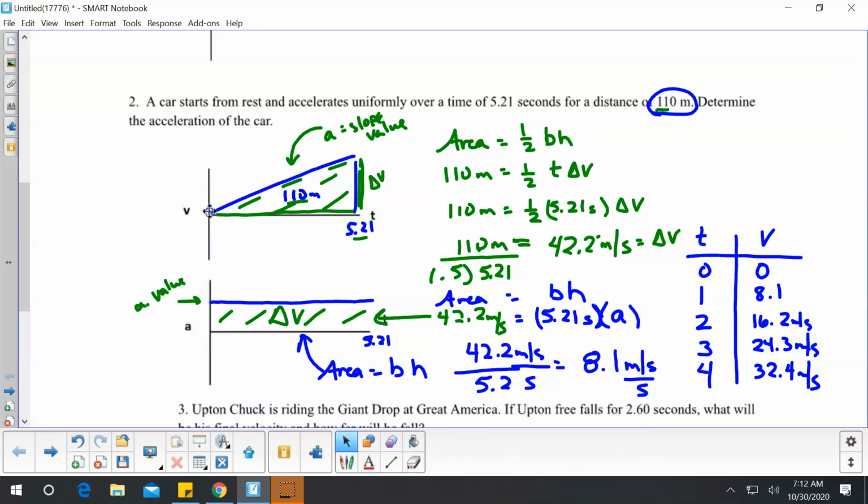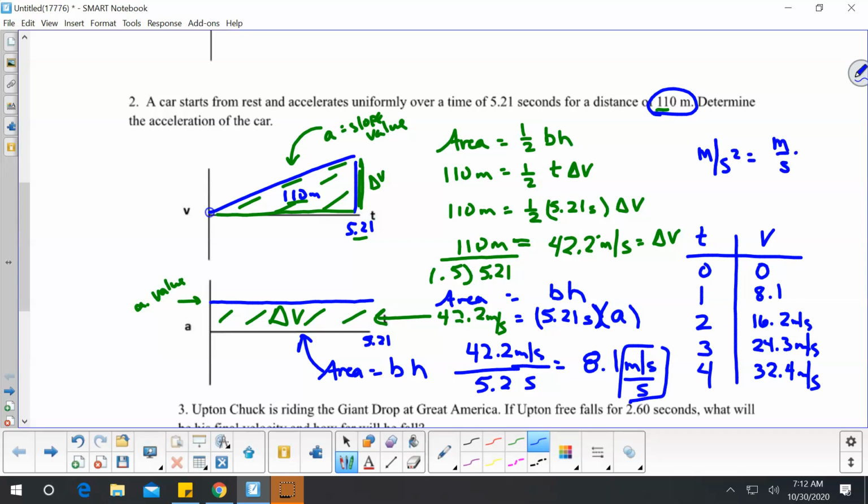That's what that means. So these units can either be meters per second each second, or another way they're sometimes expressed is meters per second squared, because it's really meters per second times 1 over a second if you analyze the units. So that's example 2 done.